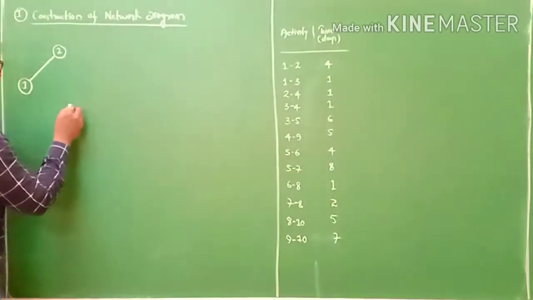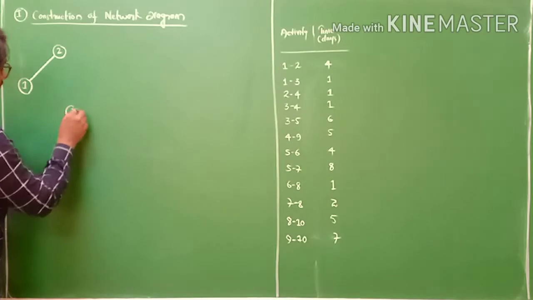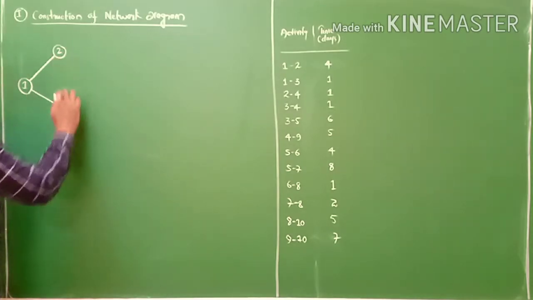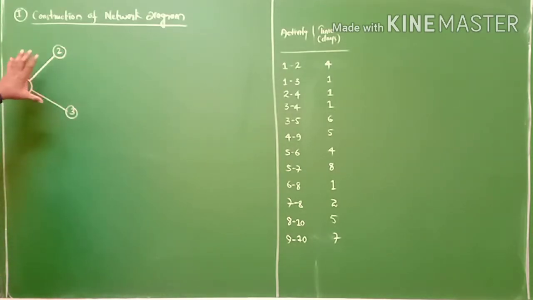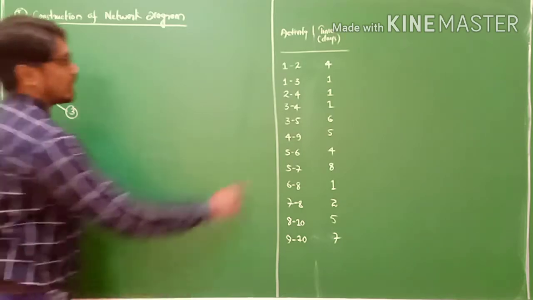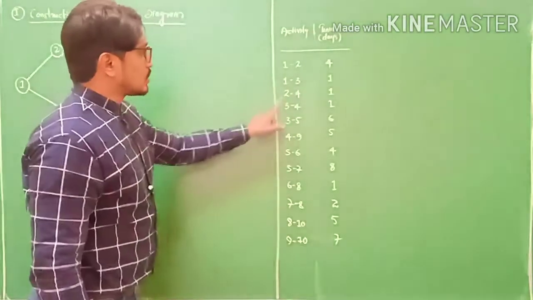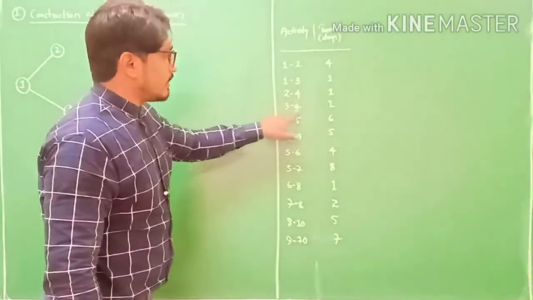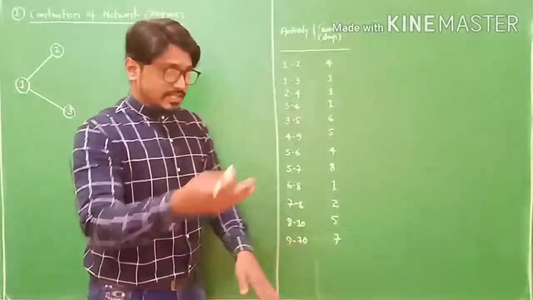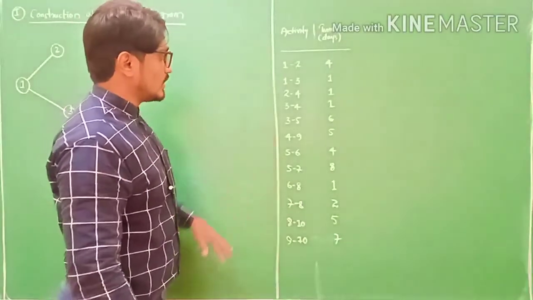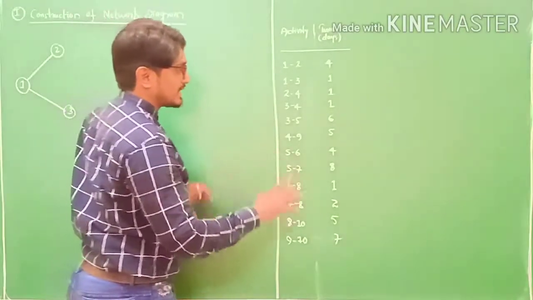I already told you 1 is between 2 and 3. So that is how your network looks. Second one completed. Then 2 and 4, 3 and 4. You have to do even the next activity also, so that you understand the sequence of activity.